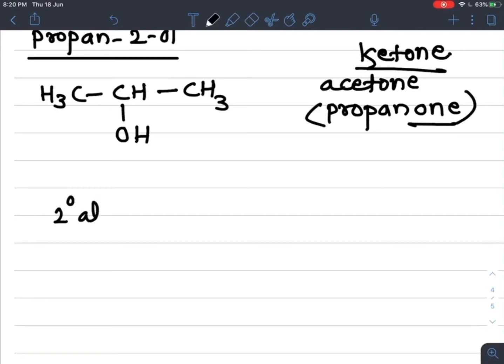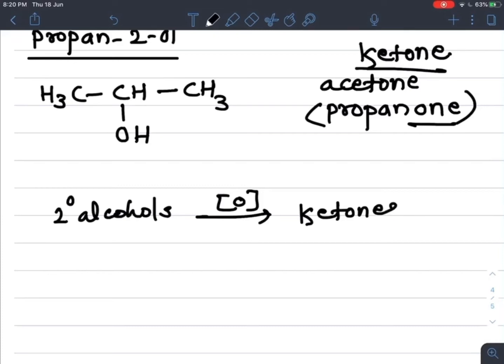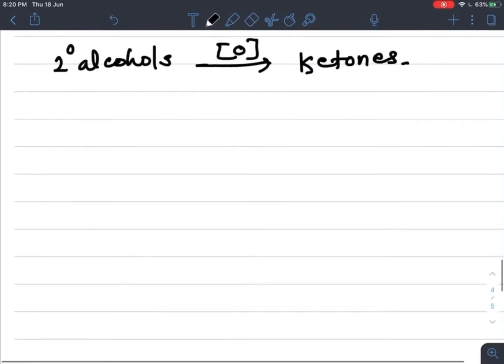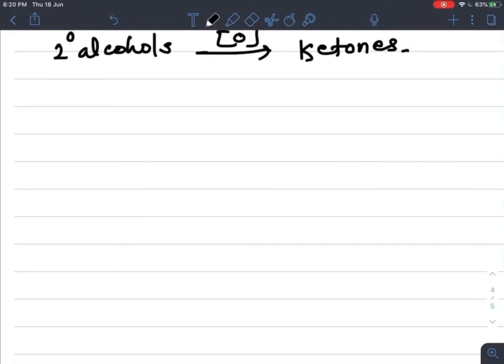So how can we write the general statement? Secondary alcohols on oxidation give their corresponding ketones. Now if we take the example of tertiary alcohol, what is meant by tertiary alcohol? The carbon attached to the alcoholic group, that is the OH group, must be tertiary.